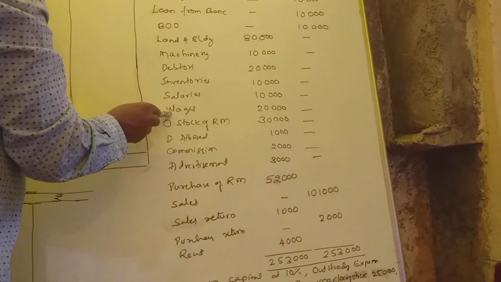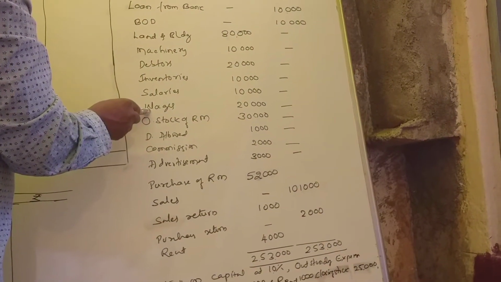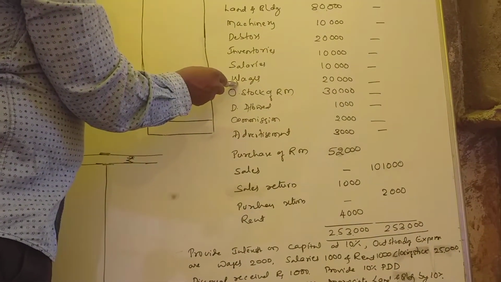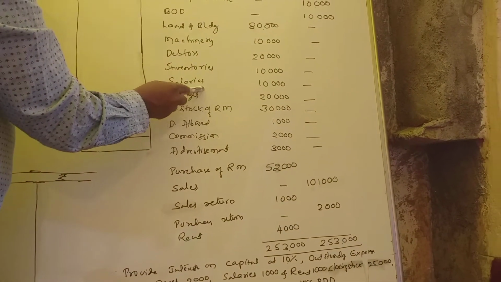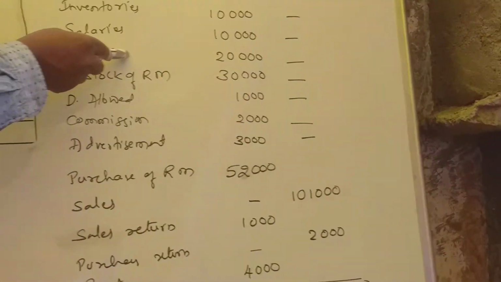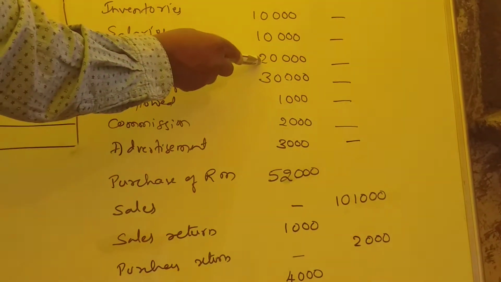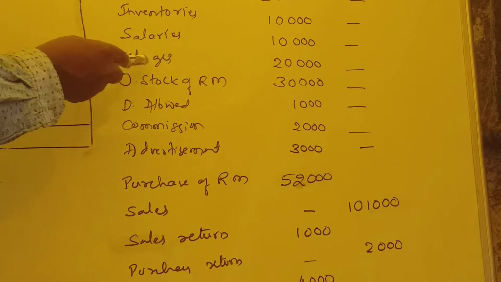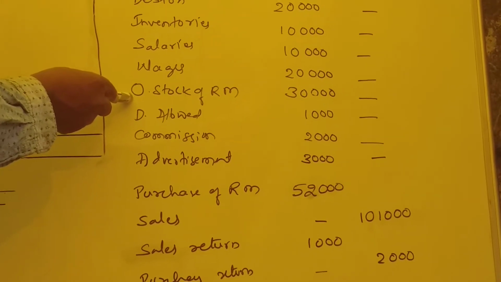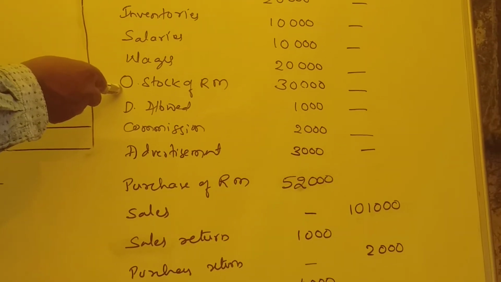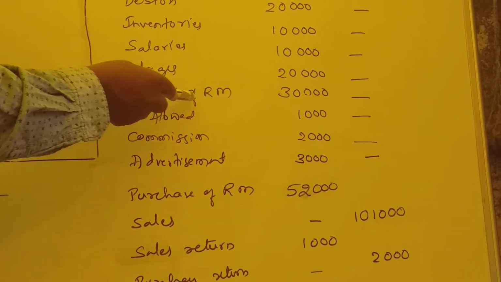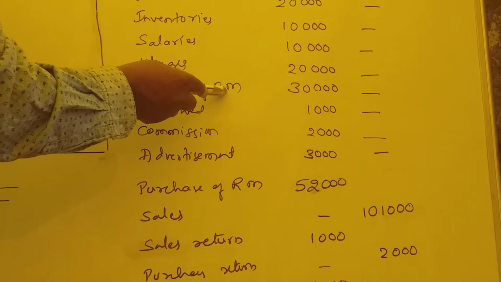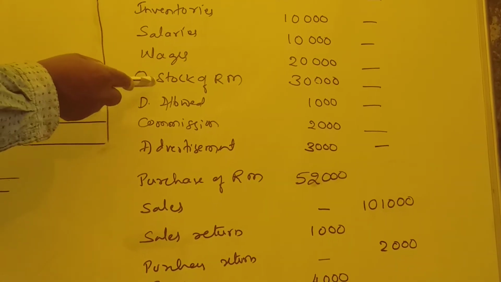Wages paid to those who are engaged in conversion of raw material to finished goods, that's why it is direct expenditure. So wages of rupees 20,000 are treated under trading account, a direct expenditure. Opening stock of raw material: we have stock, that is opening stock. Raw material is always used for manufacturing, that's why it is direct expenditure, under trading account.